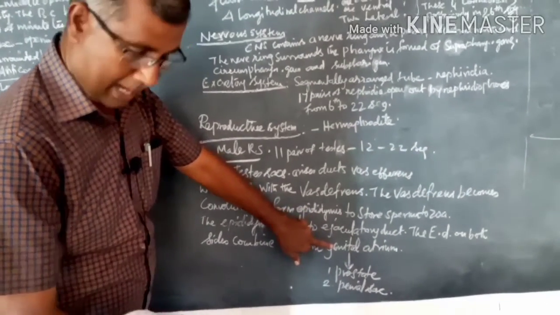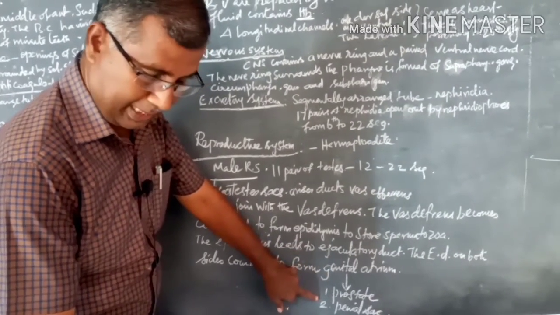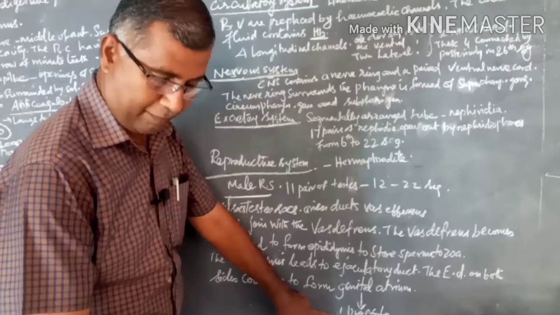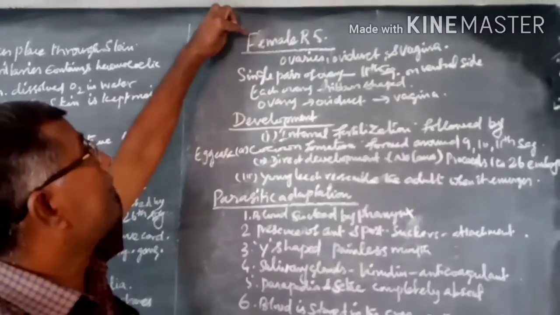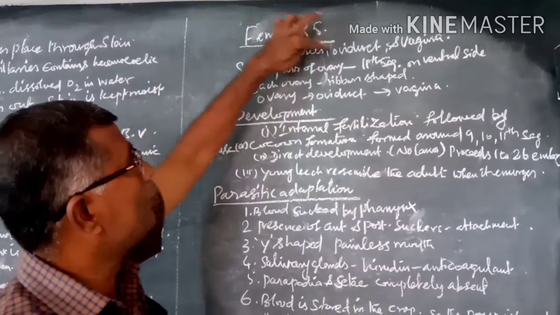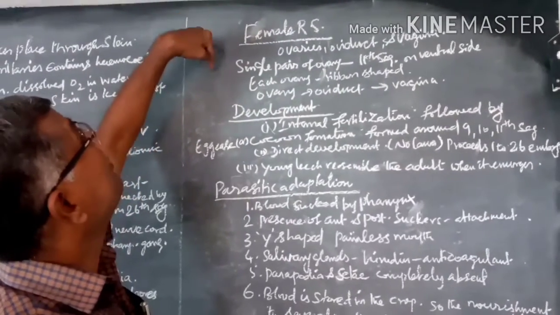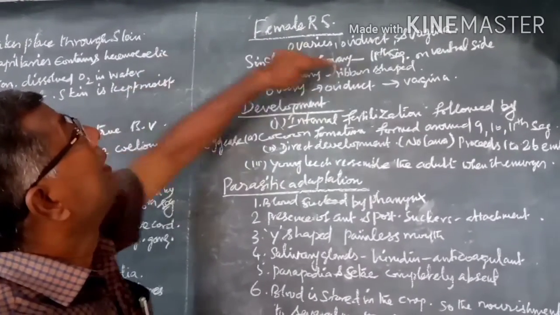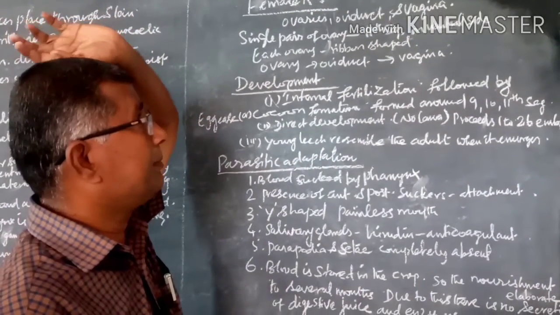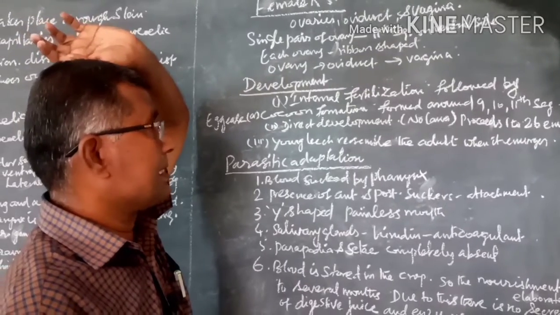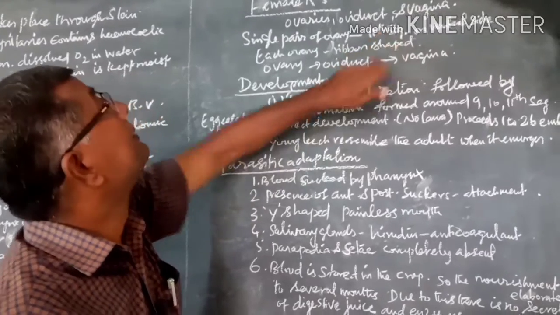The epididymis leads to the ejaculatory duct, and those on both sides join to form the genital atrium. Understand? The genital atrium consists of the prostate gland and the penial sac consisting of the penis that opens into the male genital pore. The female reproductive system: the ovaries, oviduct and vagina are the organs of the female reproductive system. There is a single pair of ovaries in the 11th segment on its ventral side. But in the male reproductive system, there are 11 pairs of testes. Here only one pair of ovaries is present in the 11th segment.